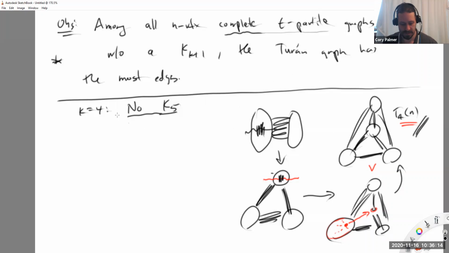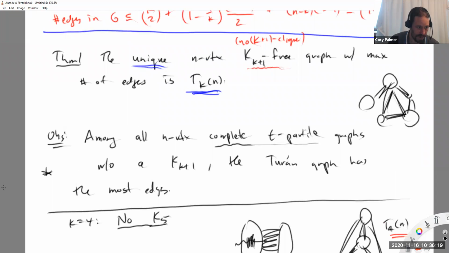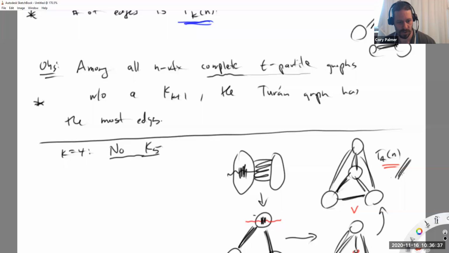So what this observation means is the following. If I want to prove this theorem, if I start with a graph G that has n vertices and is k plus 1 clique free and has the maximum number of edges, and I prove that that graph is complete t-partite, then I'm done. I don't even have to prove that it's this one specifically, because as soon as I prove that it's of any of these forms, it has no choice but to be this one, right?